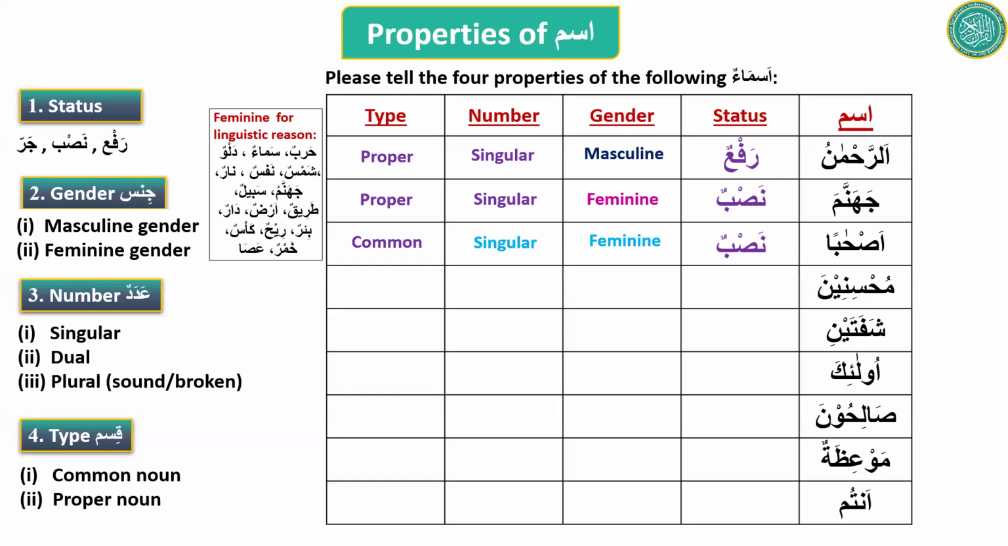We have about 10 minutes, and we should go into the breakout room. There are a lot of words. There are other slides with more words that we can use to figure out all the four properties: status, gender, number, and type. All right, so let's go to the breakout rooms now.